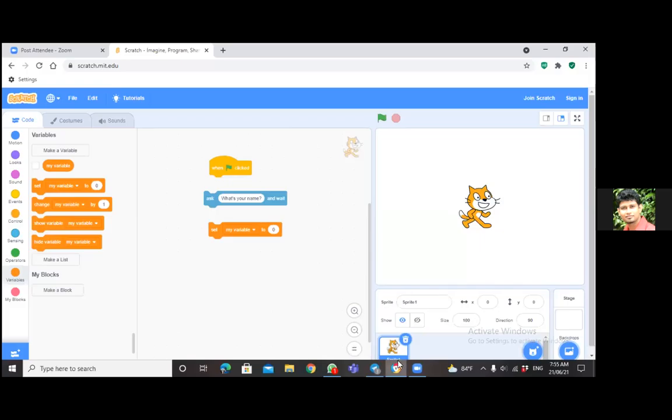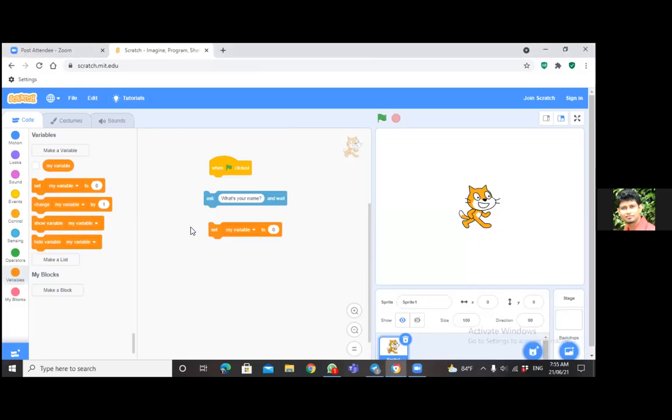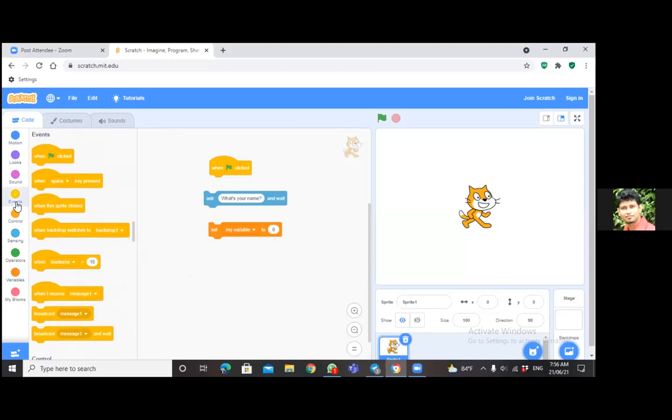Okay, I believe the others are fine. All right, someone else is also sharing. Yes, you have to set the variables. Go to make a variable. Please go to variables, the orange color one.